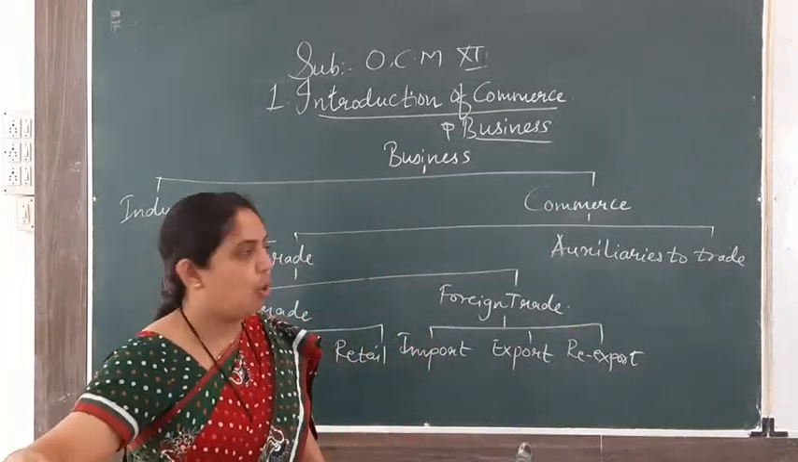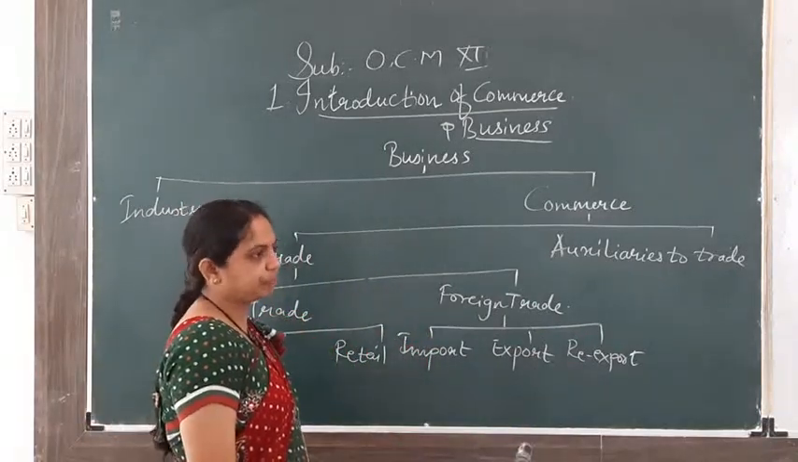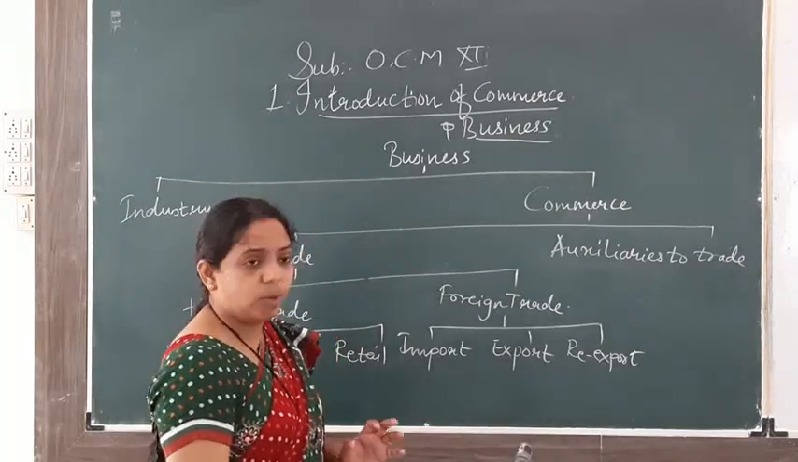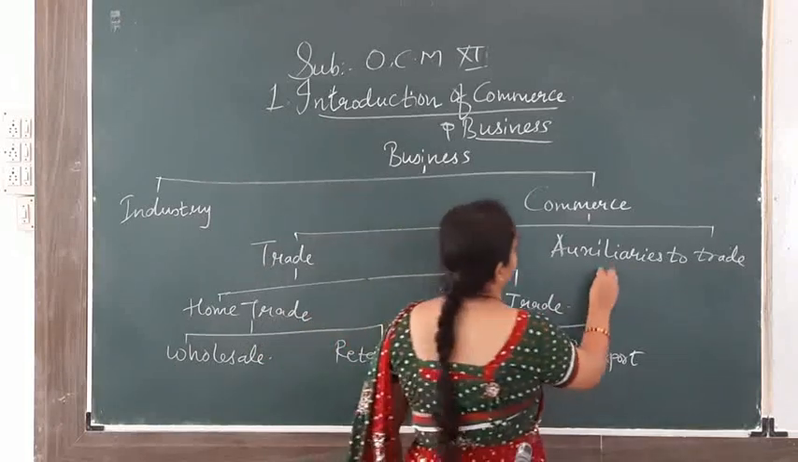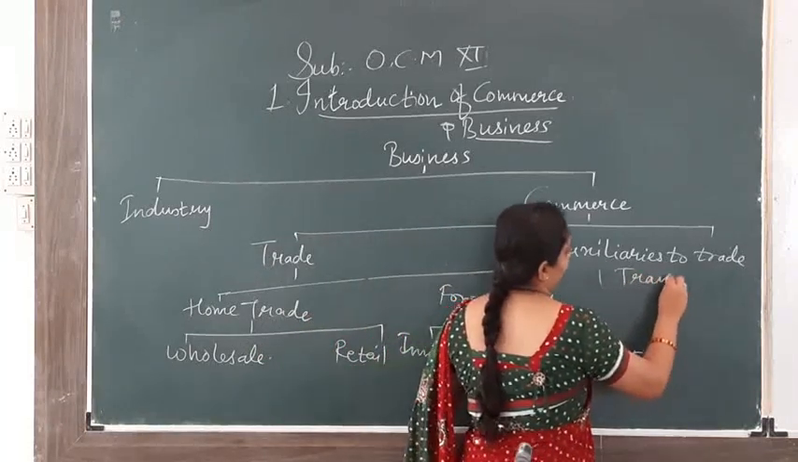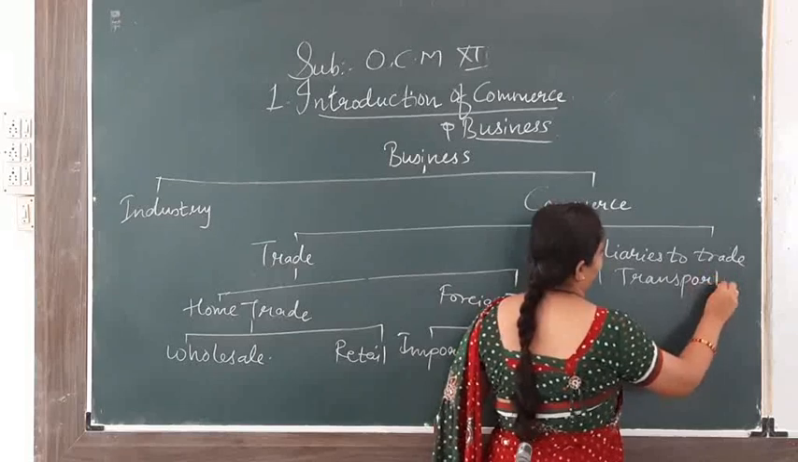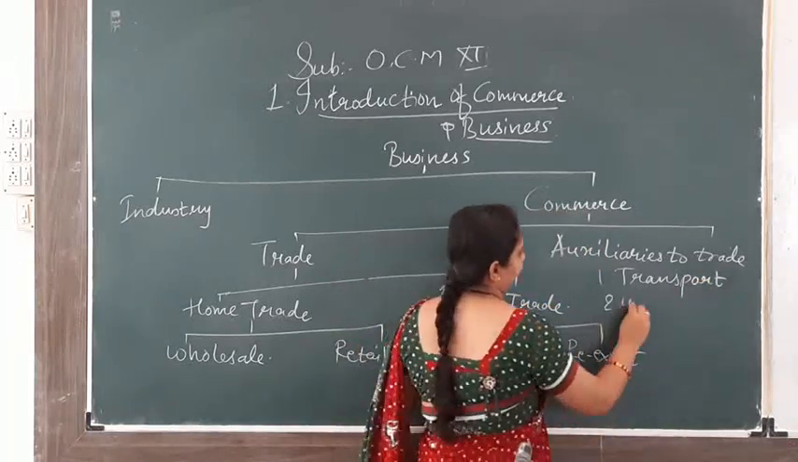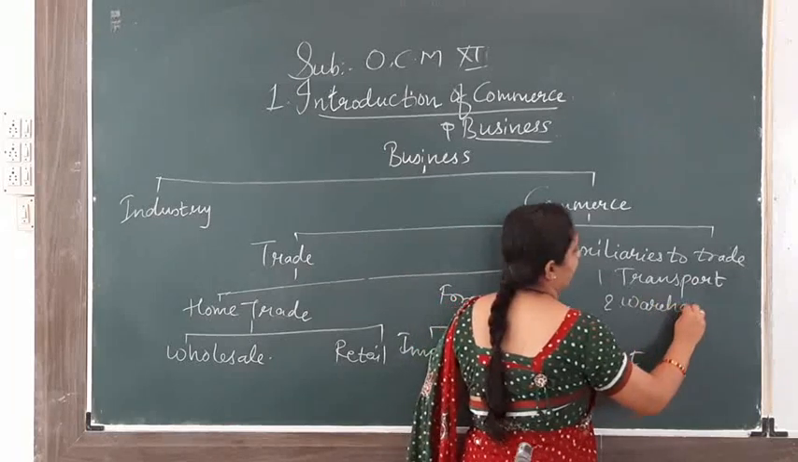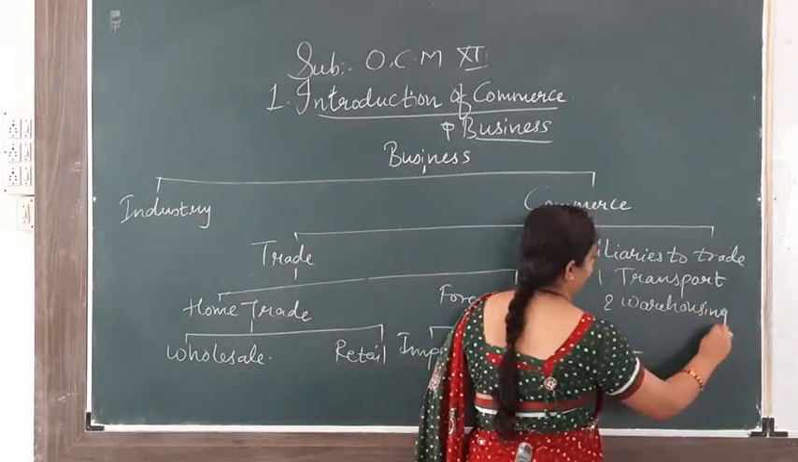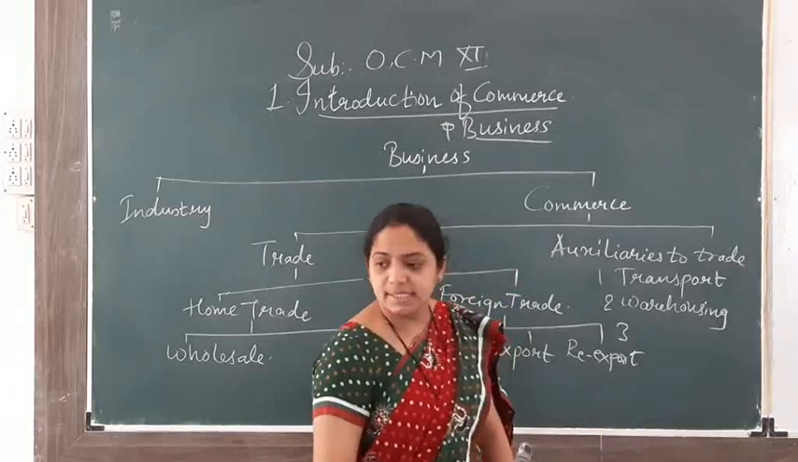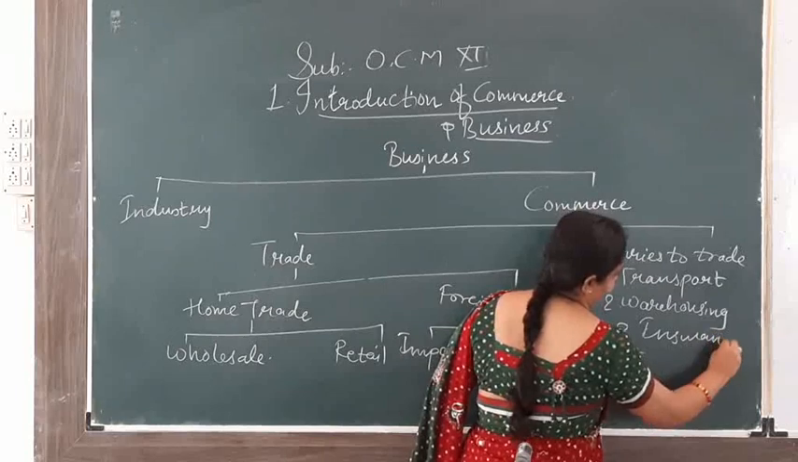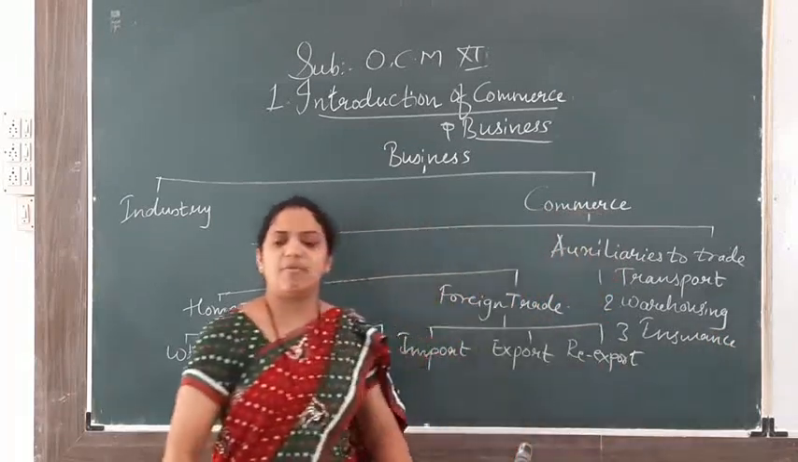And next is auxiliaries to trade. Auxiliaries to trade are further divided into 7 points. One by one we will see. The first is transport. The second is warehousing. The third is insurance. Okay, 7 are there, one by one we will see.